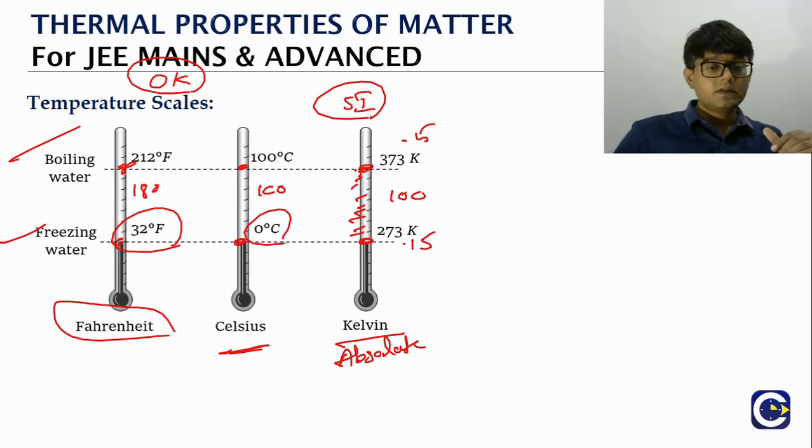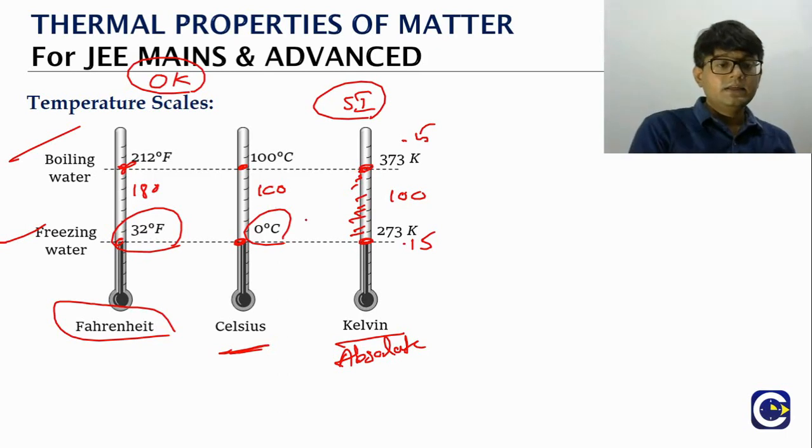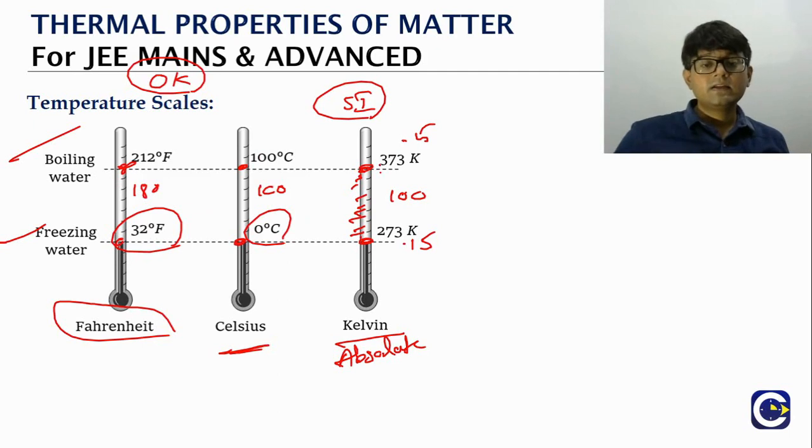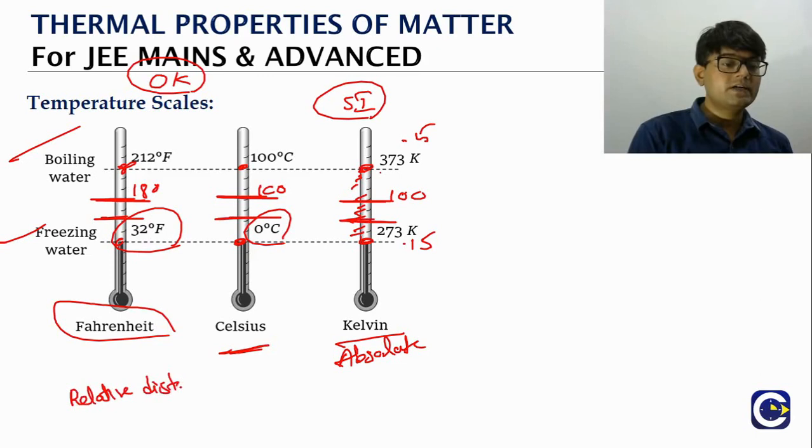So when the total scale length is covered on the Fahrenheit scale, the total scale length is covered on the Celsius and Kelvin scales too. If you cover half the scale on the Fahrenheit, here also we will cover half. If you cover 1/4 of the scale, here we will cover 1/4. So on any temperature scale, the relative distance covered will remain the same.